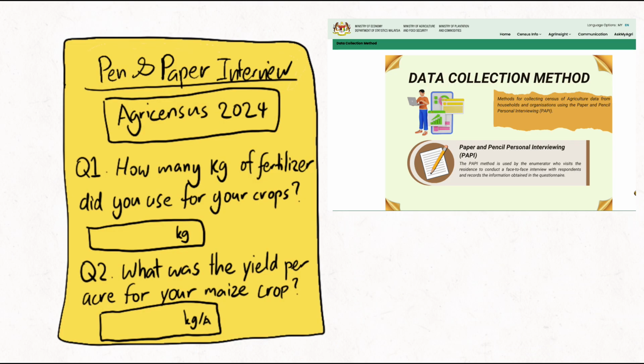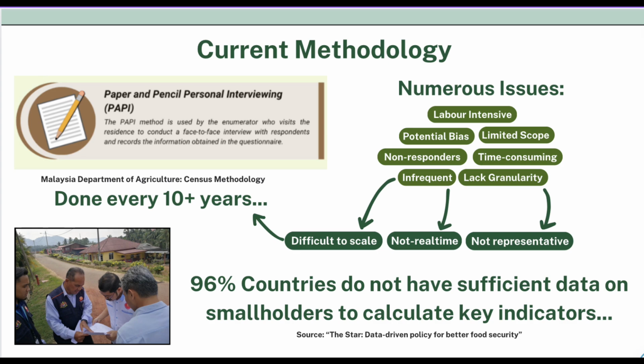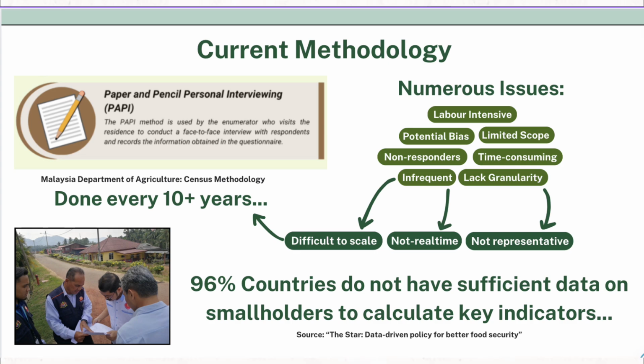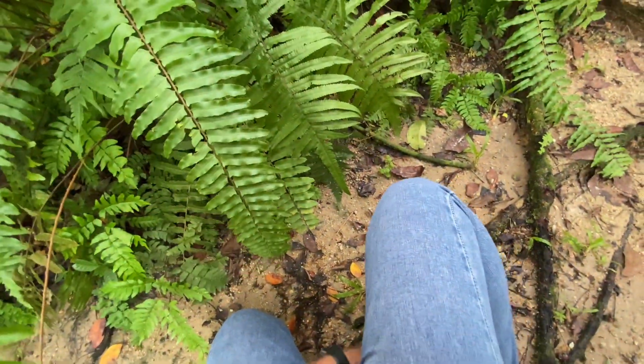These census surveys happen once every 10 years, and are usually conducted through pen and paper interviews. These censuses are used to collect key indicators that help inform policies. This, however, has a few issues. First, the data is just collected too infrequently, which results in outdated data.